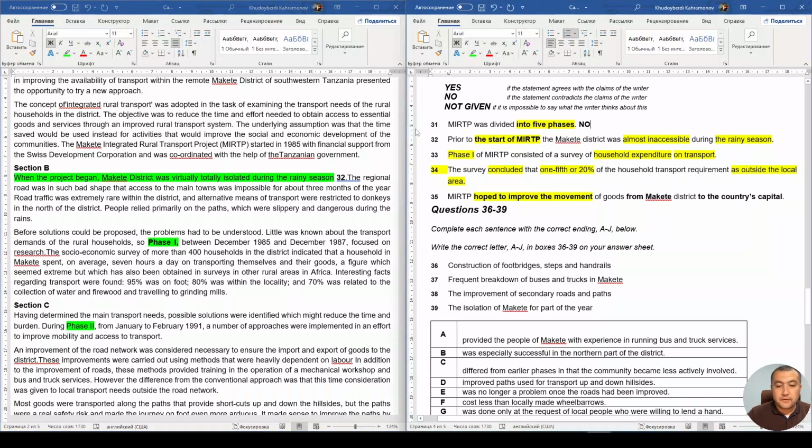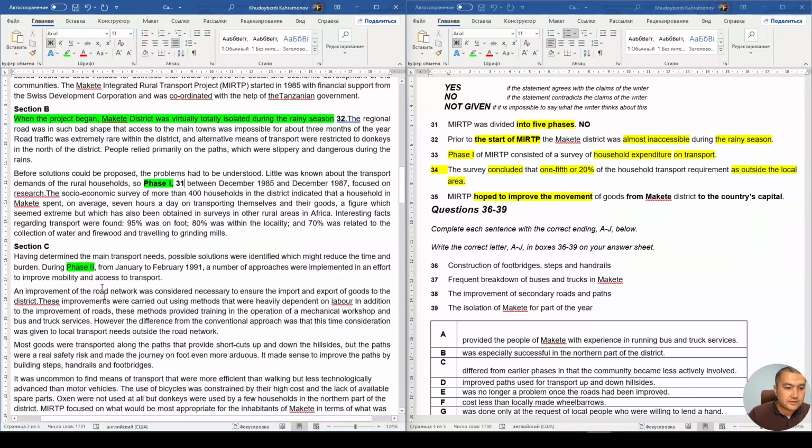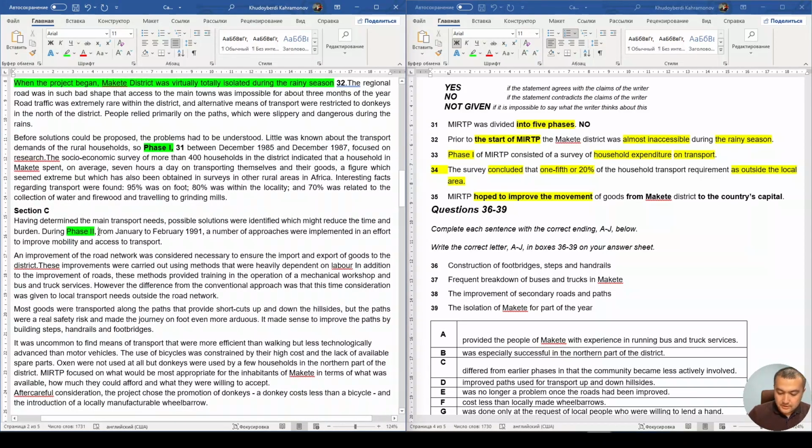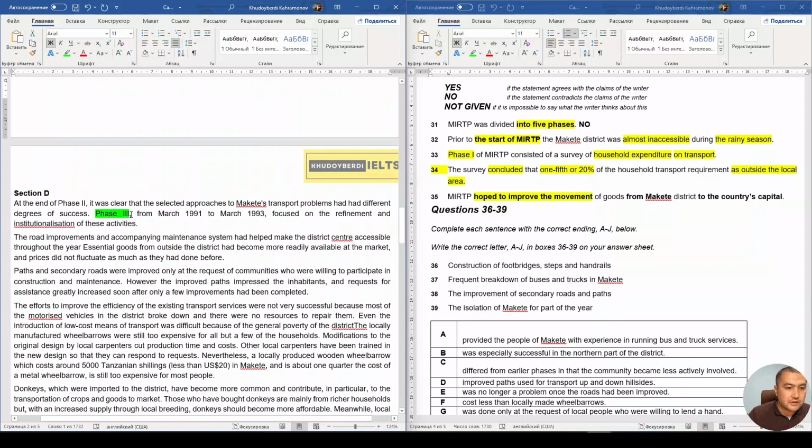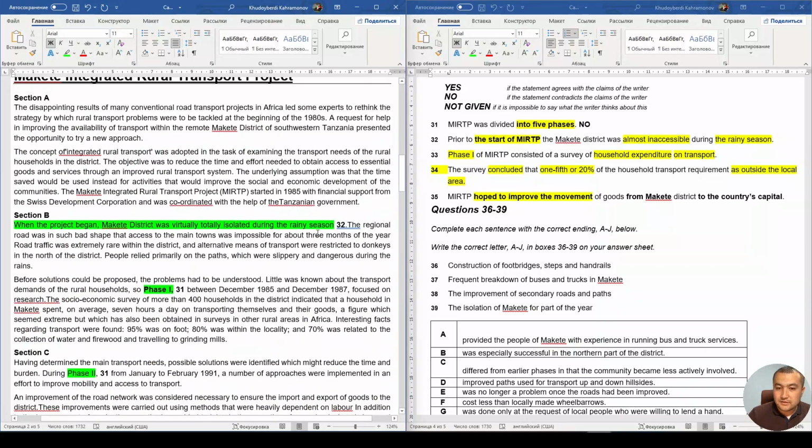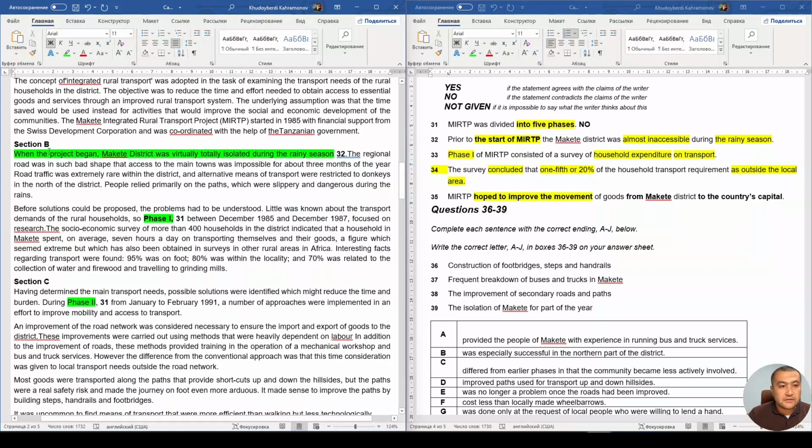Just in terms of 31, it's somehow difficult to write down any number, so let's write it down here, because it could be concluded by scanning and skimming information. When the project began, at the start of MIRTP, Makete district was virtually totally isolated, which means almost inaccessible during the rainy season, which means yes.